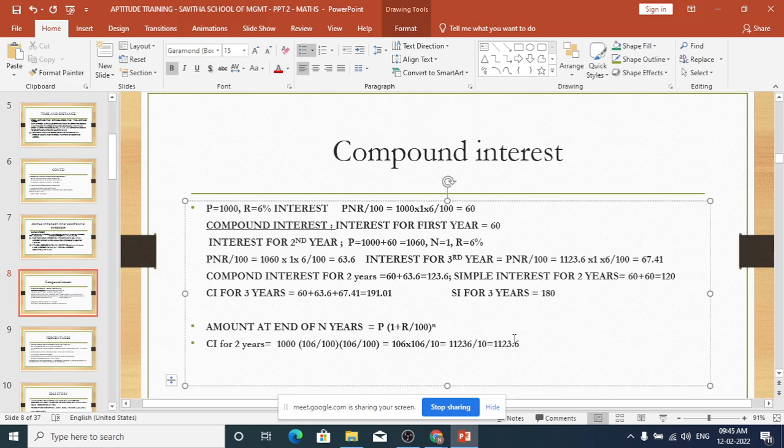Yes, sir. But normally the first method will be easier than the formula method as far as this particular chapter is concerned.